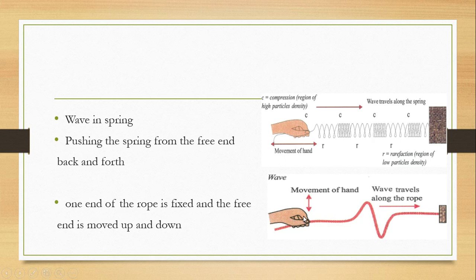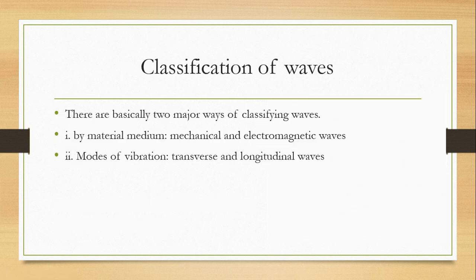And if you move the spring or the rope up and down, then you have another region, which is a pulse, or region of crest and region of trough. We'll talk about that in our next video.